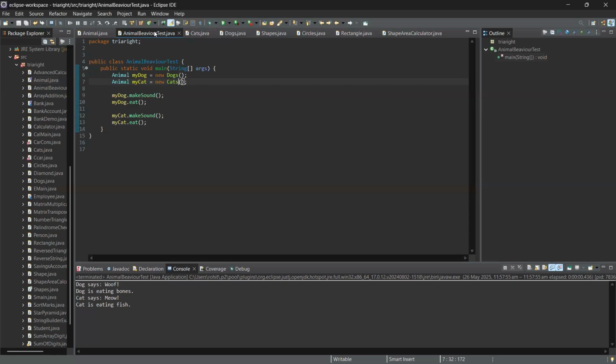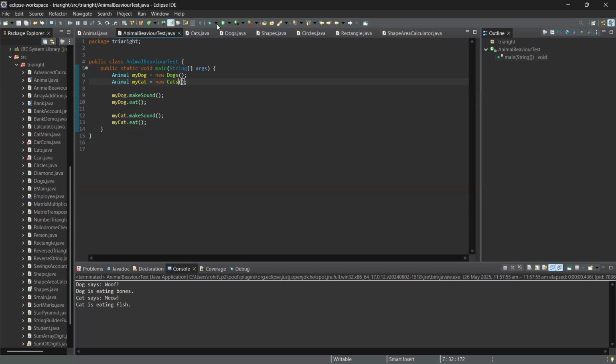Now we are making the main method: public static void main(String[] args). We make the objects: Animal myDog equals new Dog, and Animal myCat equals new Cat. Here myDog and myCat are objects of the Dog and Cat classes. Then myDog.makeSound and myDog.eat, myCat.makeSound and myCat.eat.